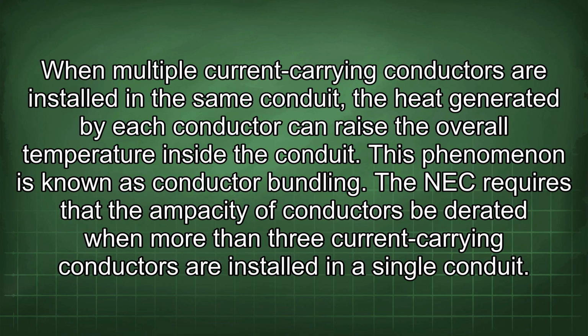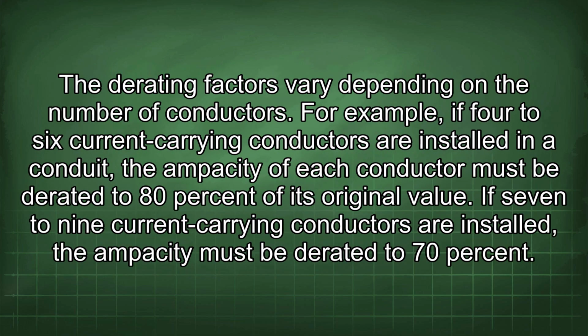When multiple current-carrying conductors are installed in the same conduit, the heat generated by each conductor can raise the overall temperature inside the conduit. This phenomenon is known as conductor bundling. The NEC requires that the ampacity of conductors be derated when more than 3 current-carrying conductors are installed in a single conduit. The derating factors vary depending on the number of conductors. For example, if 4 to 6 current-carrying conductors are installed in a conduit, the ampacity of each conductor must be derated to 80% of its original value. If 7 to 9 current-carrying conductors are installed, the ampacity must be derated to 70%.